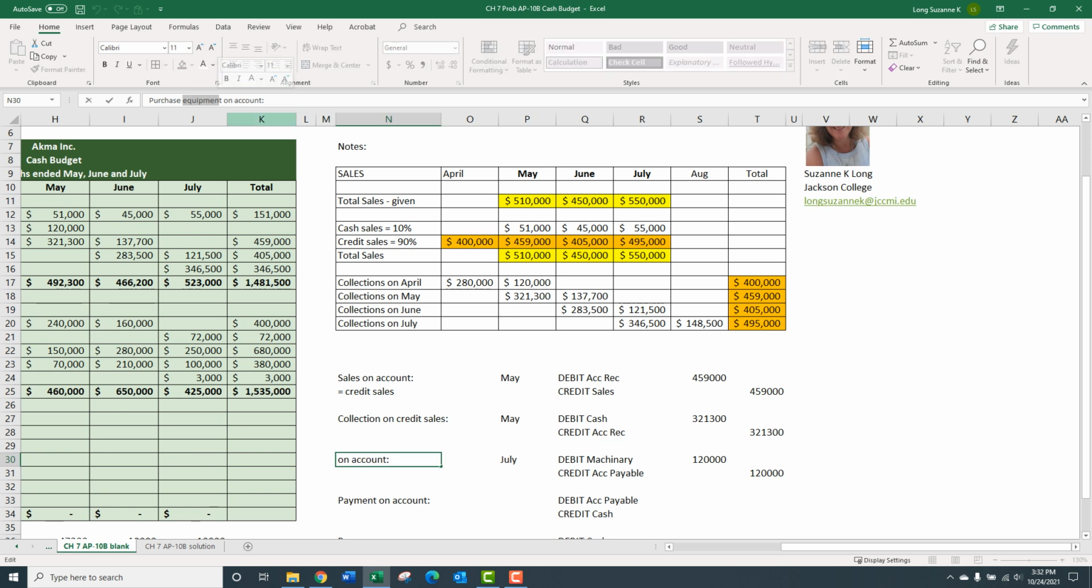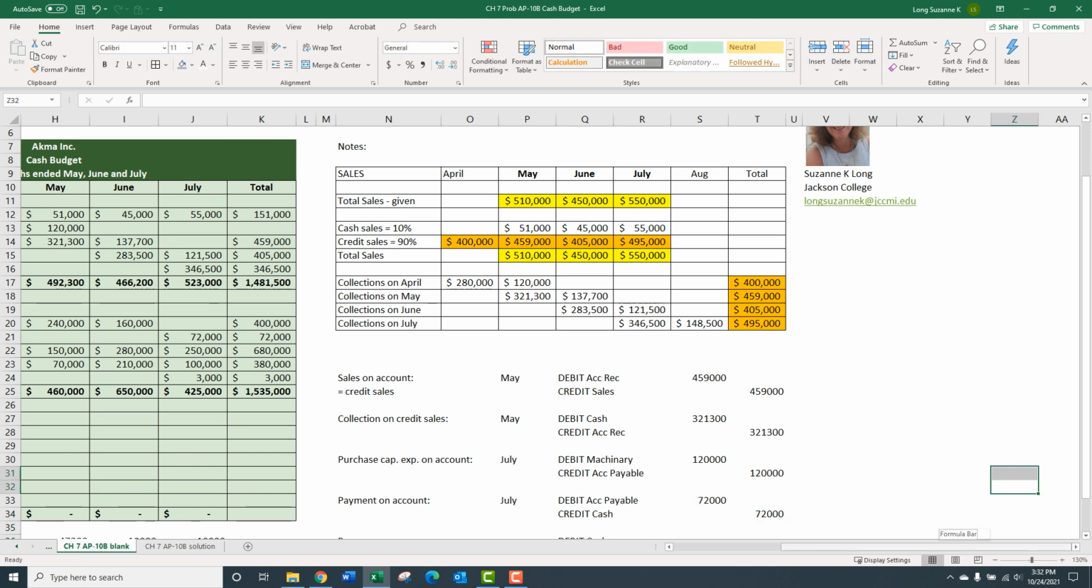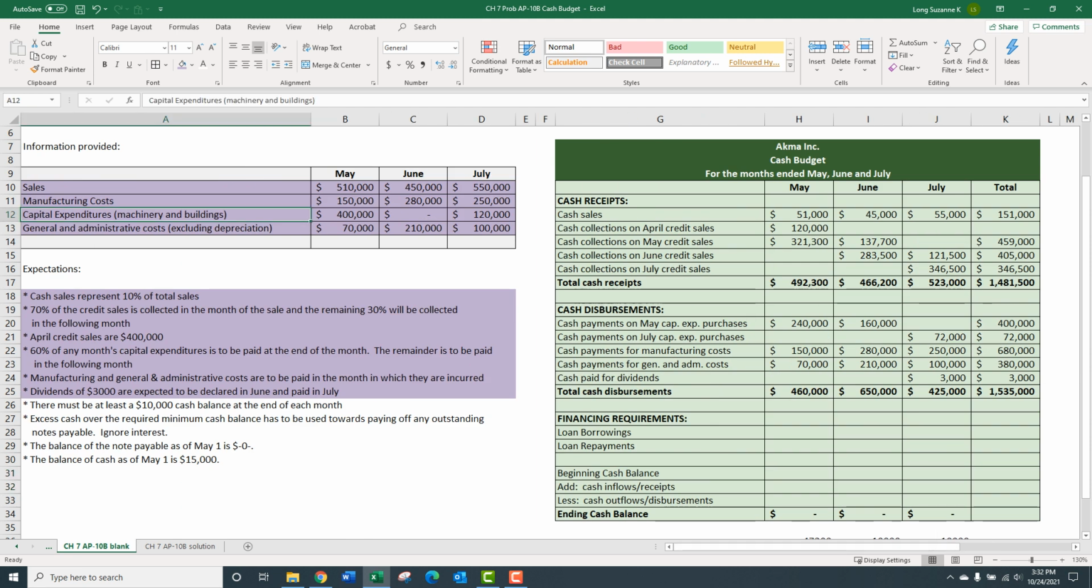Purchase, we'll make the wording consistent. Capital expenditure on account. And then what happens when you pay it off? So in this case, we're paying 60% during that same month and 40% in the next month. I don't know why that's bold. You never know. So that's what's happening with capital expenditures, and we see it pop up right here. May and June, July and August, we're not reporting August yet.